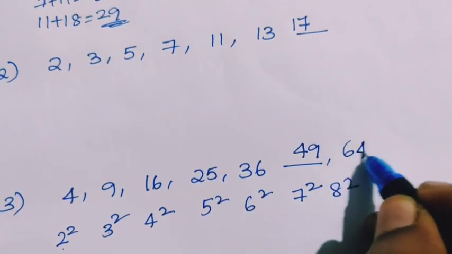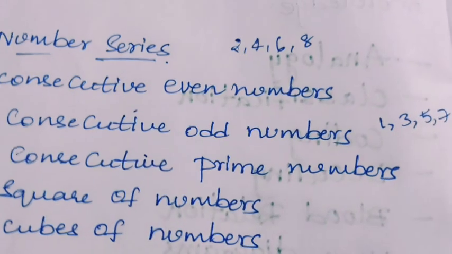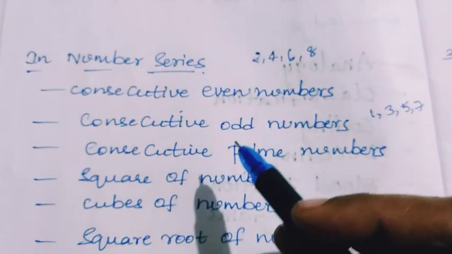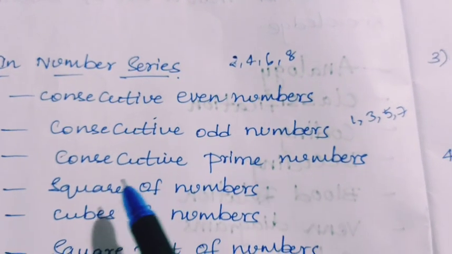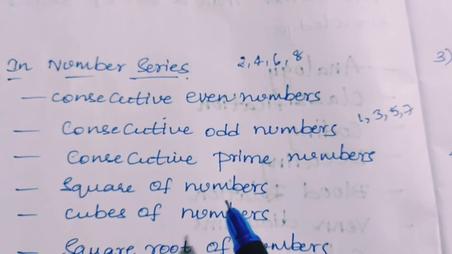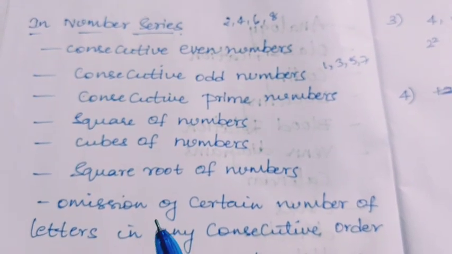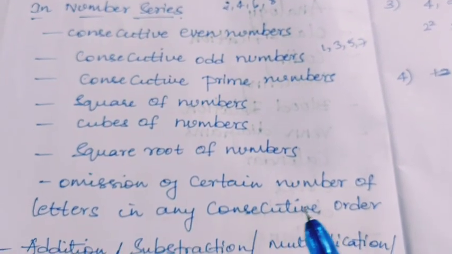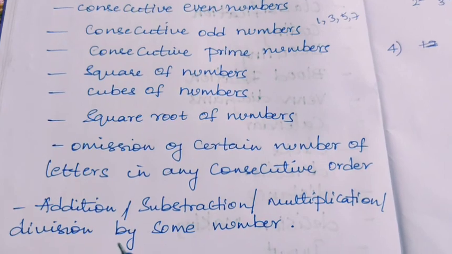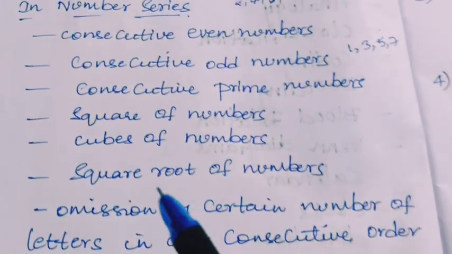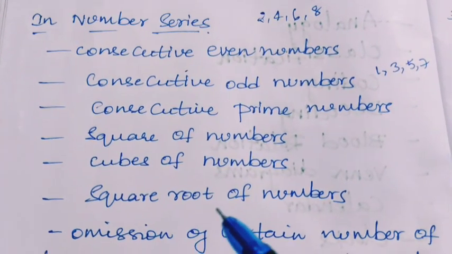8 square is 64. So like this, the questions for number series, as I have said earlier, can be consecutive even numbers, consecutive odd numbers, consecutive prime numbers, or square of numbers, cube of numbers, square root of numbers, or omission, that is deleting of certain number of letters in any consecutive order. Or it can be an addition, subtraction, multiplication, division by some other number. So in number series, these are the different ways of asking the questions. In this manner you can solve.